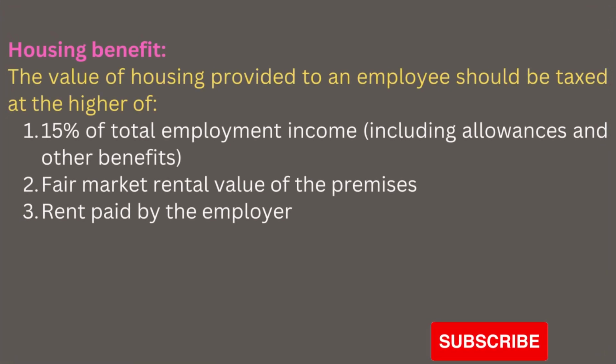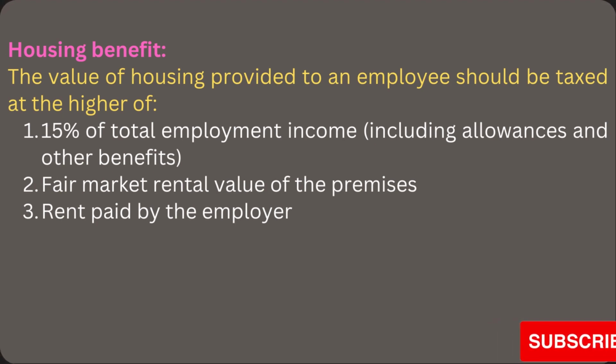Finally, we have the housing benefit, and we say that the value of housing provided to an employee should be taxed at the higher of 1. 15% of total employment income, that is including allowances and other benefits. Number 2, fair market rental value of the premises. Number 3, rent paid by the employer.